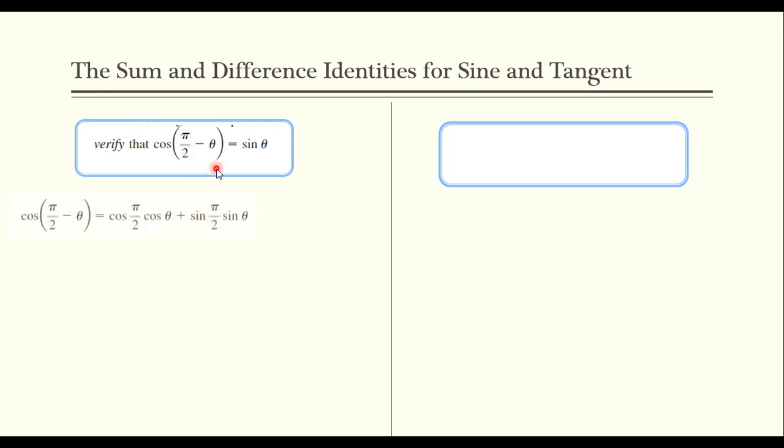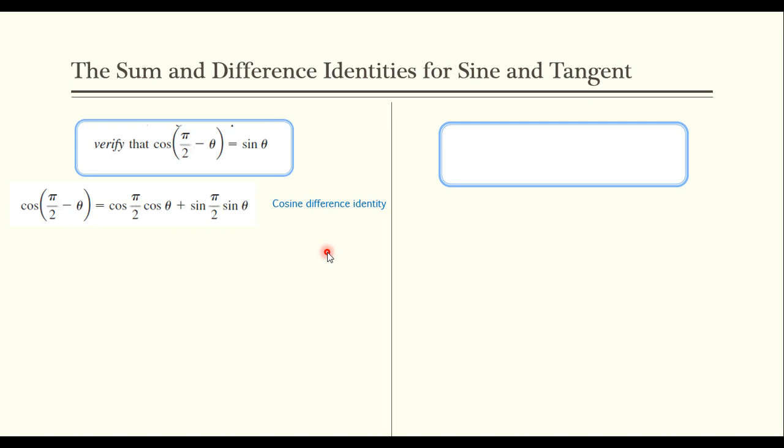So I have cosine of pi over 2 minus theta equals cosine of pi over 2 cosine theta plus sine of pi over 2 sine theta. And that is just the cosine difference identity. Going from the left-hand side, I'm eventually going to work to the right-hand side. So I'm using the left-hand side right here, expanding it out using the cosine difference identity. Now, what you guys probably liked about section 7.3 is that you get to actually start evaluating things with values that we know.